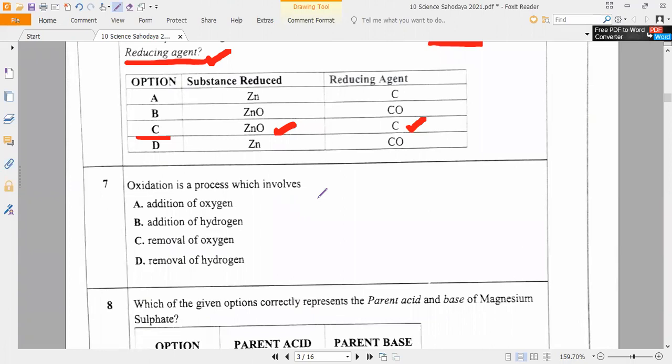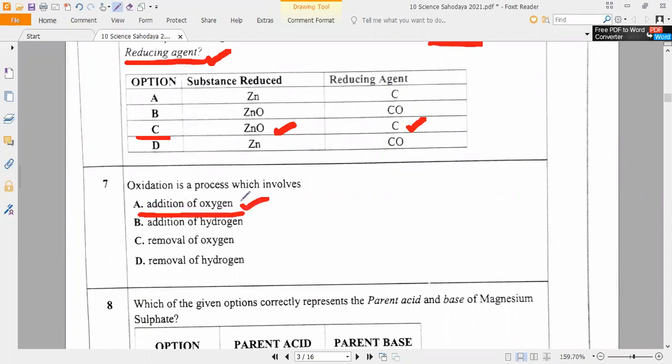Next question, see. Such a silly question. Can anybody read? Oxidation is a process which involves addition of oxygen. We have 4 definitions.